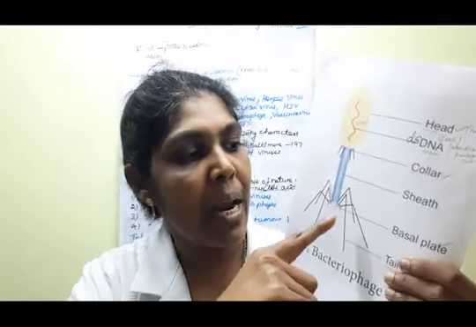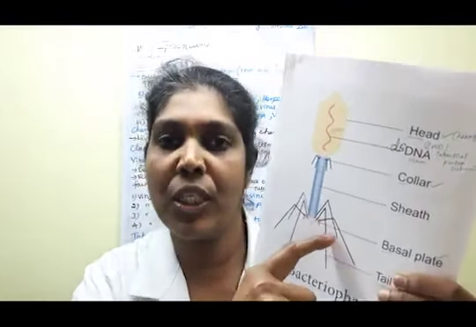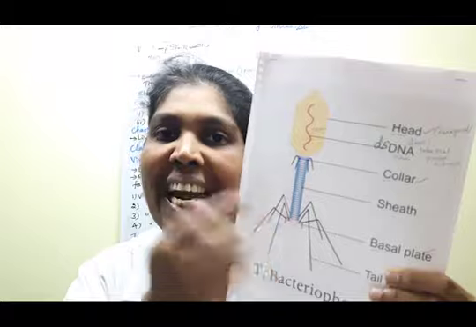Clear? That is the major function of the tail fibers.